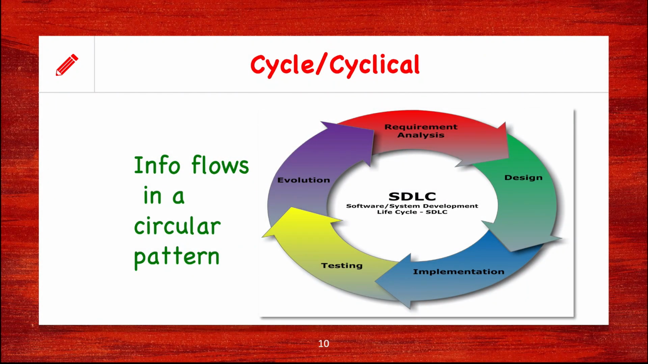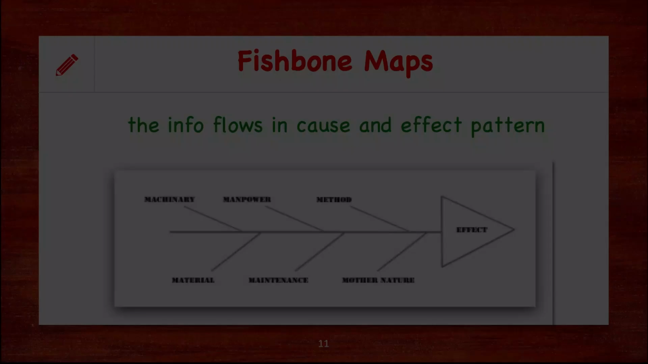Right, so the next type of CMAP is cycle or cyclical. Here the information flows in a circular pattern and the last bit of information merges into the first information or concept node that we had provided right in the beginning. This kind of a CMAP is known as cyclical CMAP.